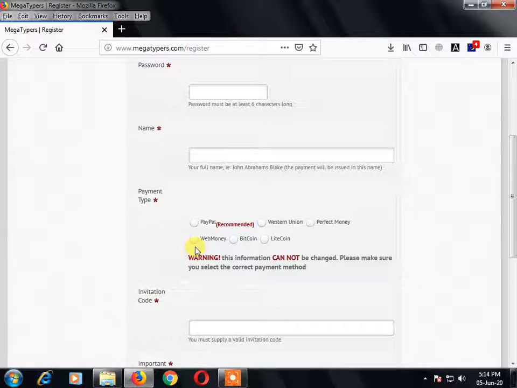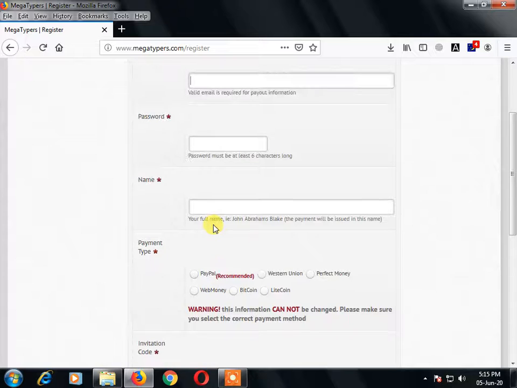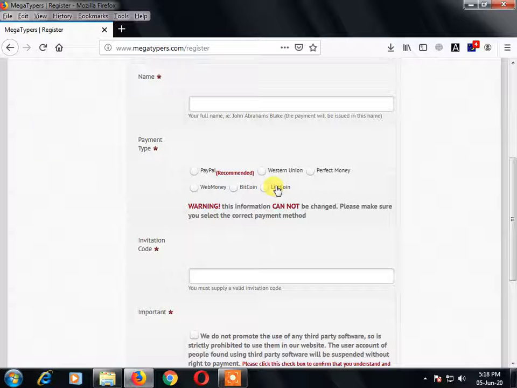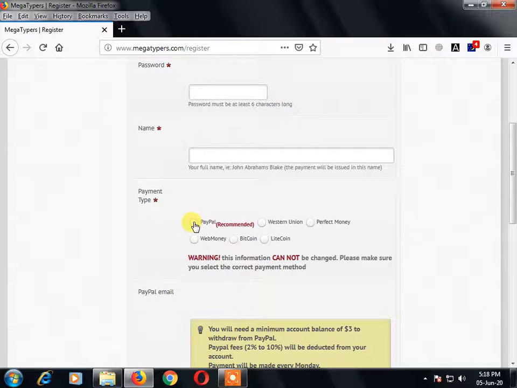Because PayPal is not charging any money, it's just free of cost. You can easily sign up and easily create a PayPal account. The PayPal account is just an email ID. They are not giving any special account number or anything else, they are just giving one email ID. So my recommendation also is to use PayPal. When you select it, it will show.